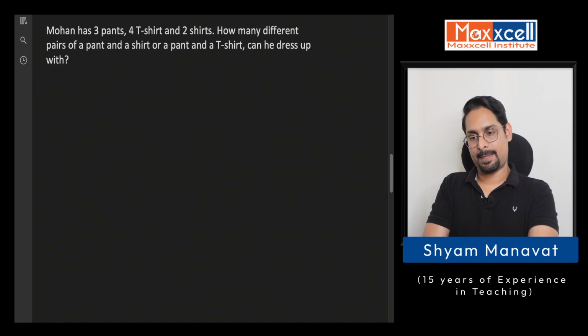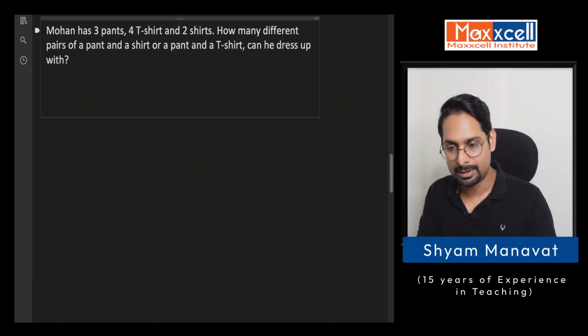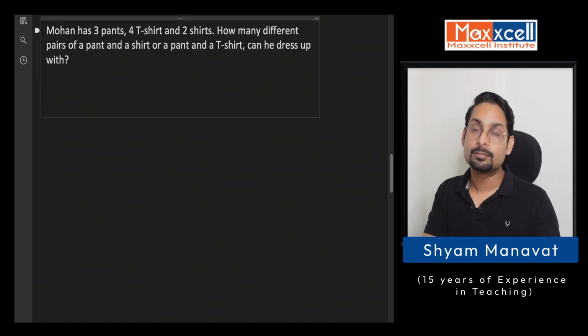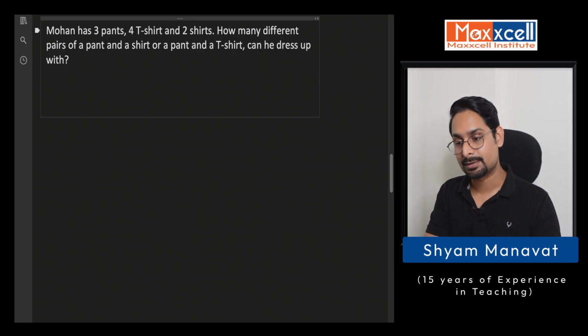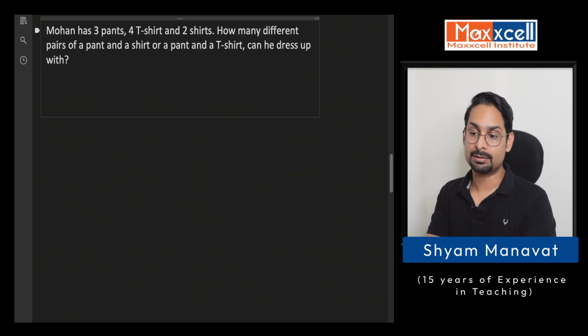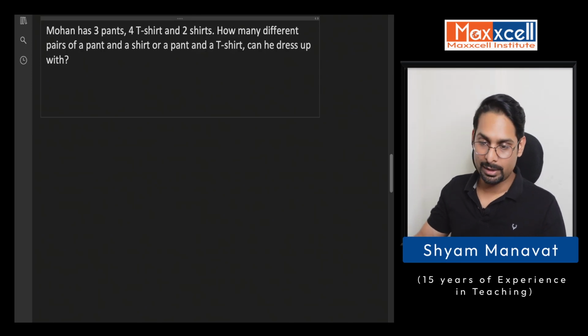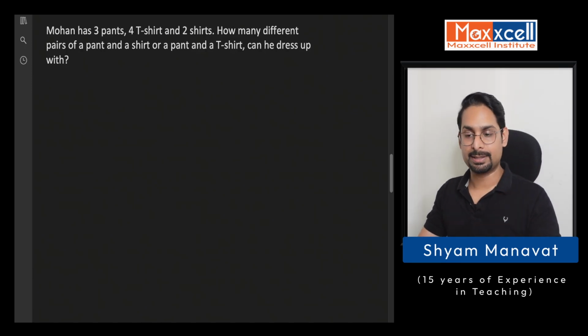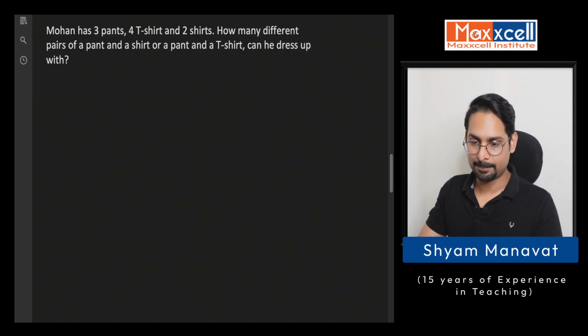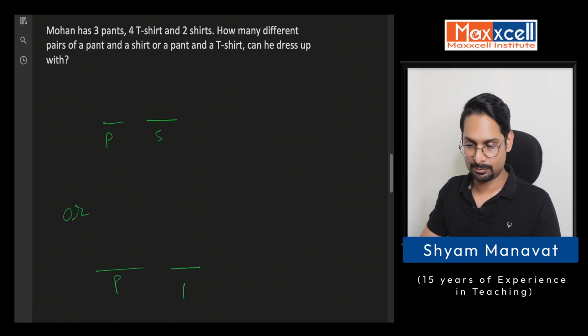Now let's see this example. So here you have Mohan has 3 pants, 4 shirts, 4 t-shirts, 2 shirts. How many different pairs of a pant and shirt or a pant and a t-shirt can he dress up with? Well, this time you have 2 different cases. One is pant and shirt, or he can also go with a t-shirt along with pant, right?